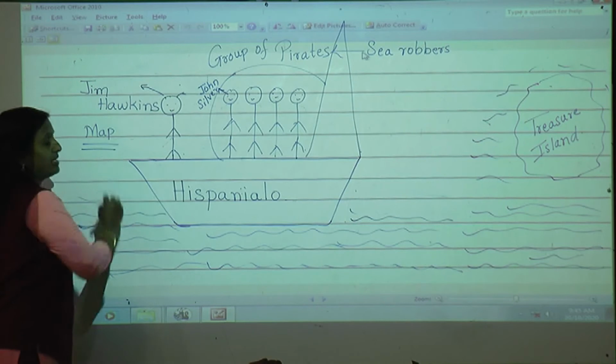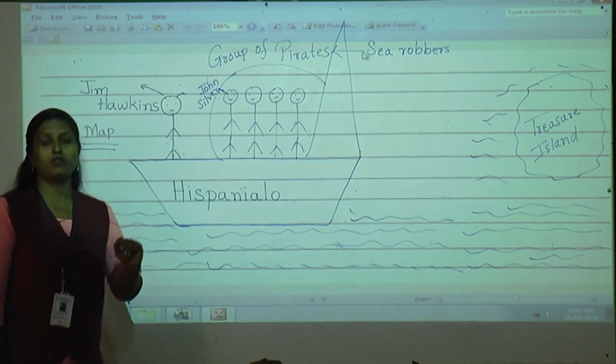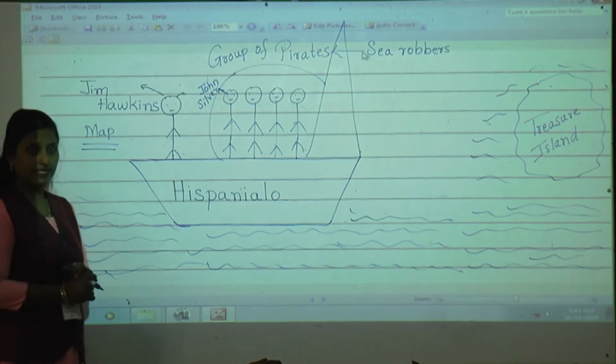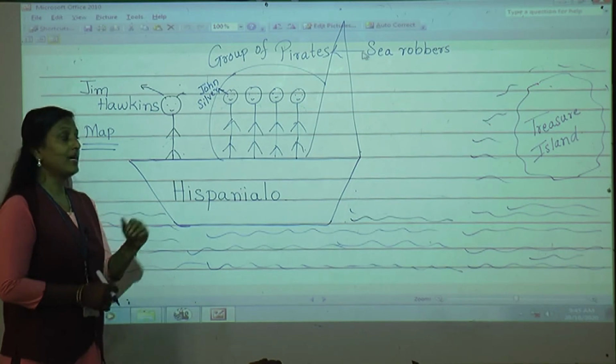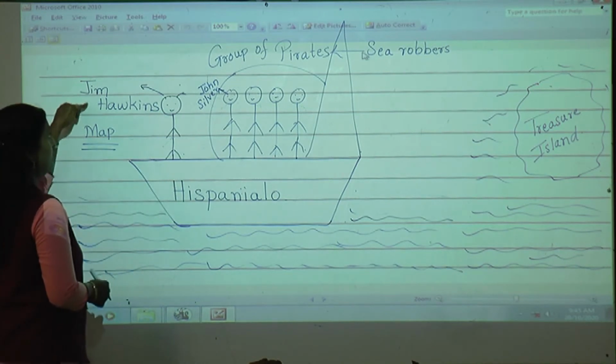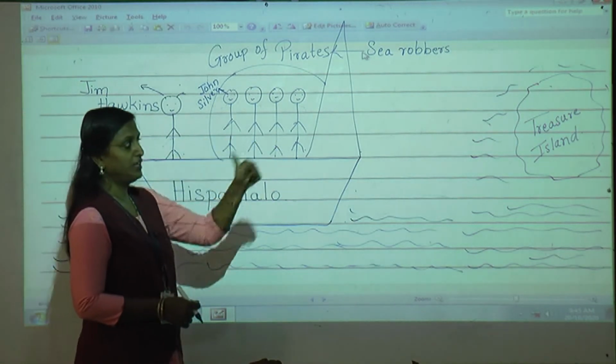See, nowadays if we want to go to any place, or if we want to reach a destination, how do we go? What help do we take? Yes, we take the help of Google Maps. As this is in the olden days, Google Maps was not there at that time, so this Jim Hawkins had the map, showing how to go to that treasure island.